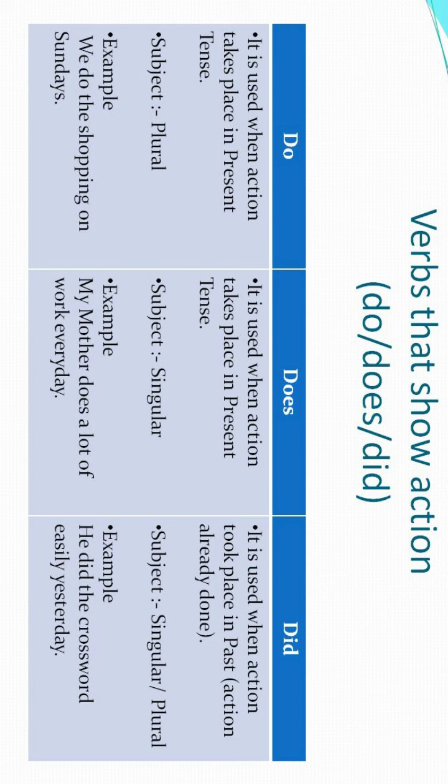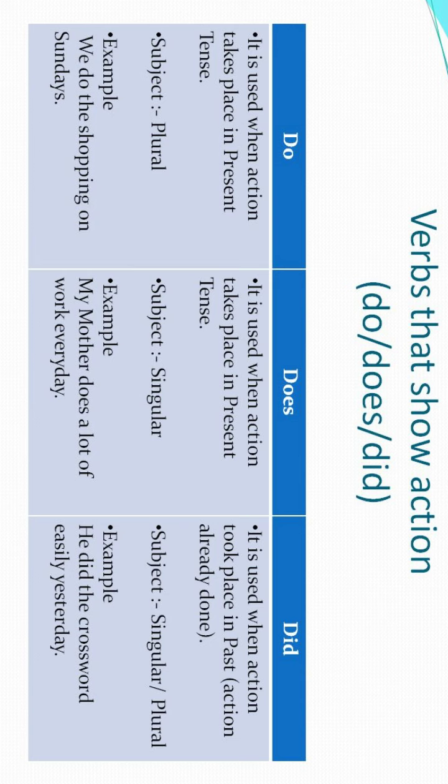It is used when the action takes place in the present tense. That means the action happens currently, in the current time the action is performed. So there we use do. One more condition is there: the subject must be plural. The very first condition was that the time of the action must be present tense. The second condition is that the subject must be plural, right? If these two conditions are followed, then you can use the verb do.